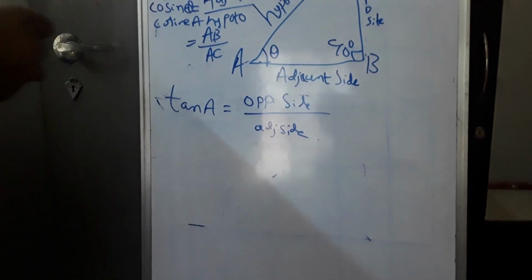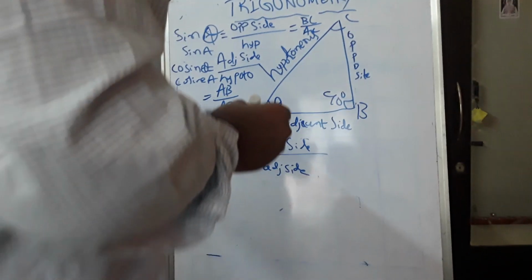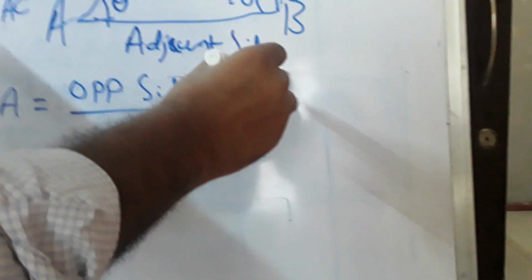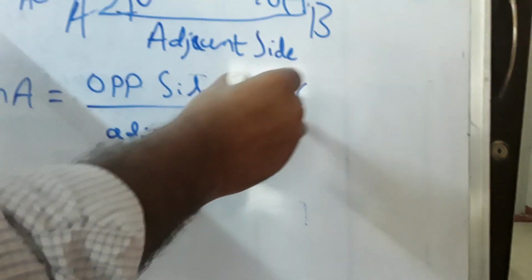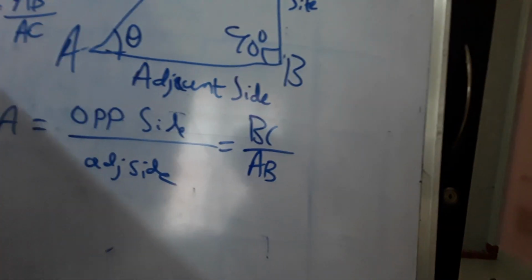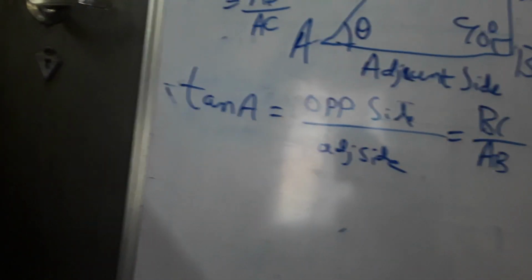Opposite side can be written as BC divided by AB, which is equal to BC divided by AB. Okay, this is tan of an angle.